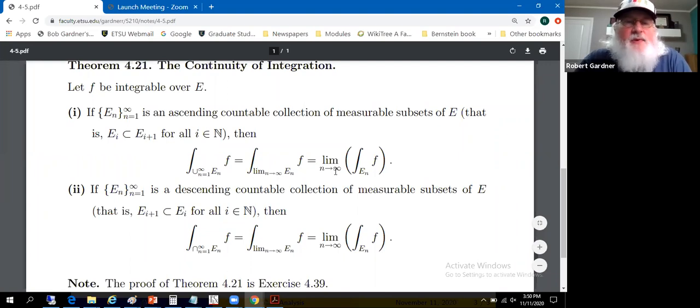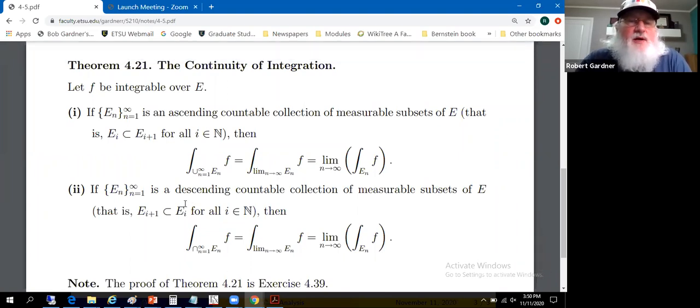But that's the claim. Secondly, if we have a descending sequence of sets, that is E sub i plus 1 is a subset of E sub i, all these are measurable. In that case, the intersection of all those sets is defined as the limit of the sets. And the claim is when we integrate over the intersection, that is when we integrate over the limit of that sequence of sets, function f, we get the limit as n approaches infinity of the integral over the E sub n's of f. So we brought the limit outside of the integral again.